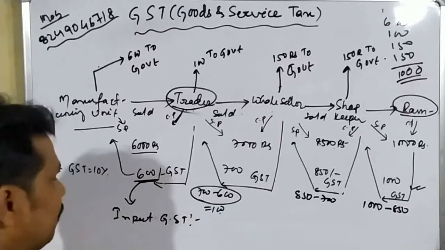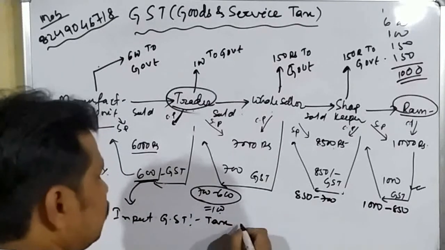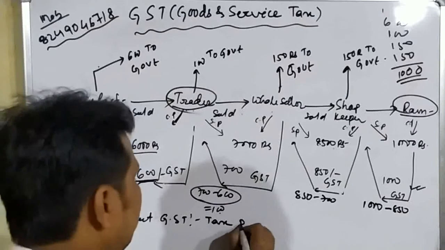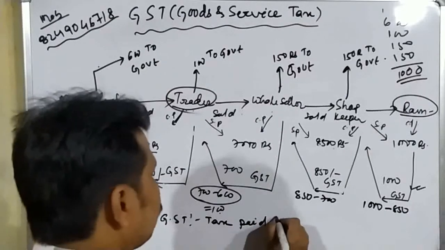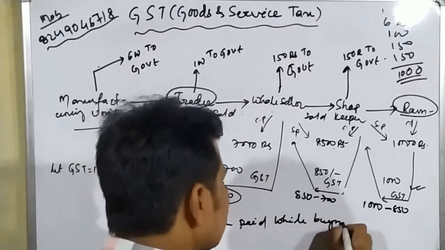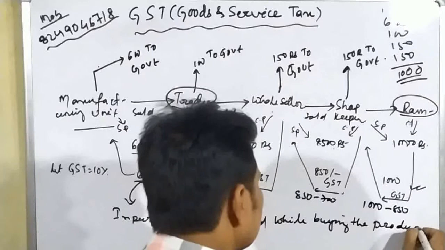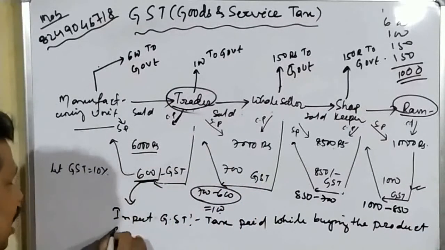Input GST. What is the meaning of input GST? The tax paid while buying the product. Okay, and what is output GST?